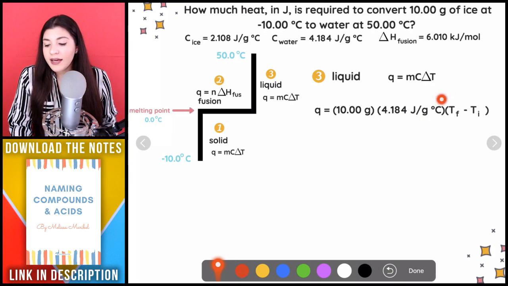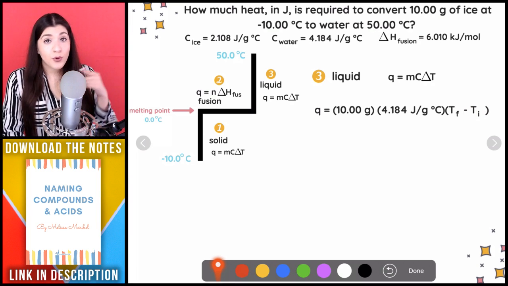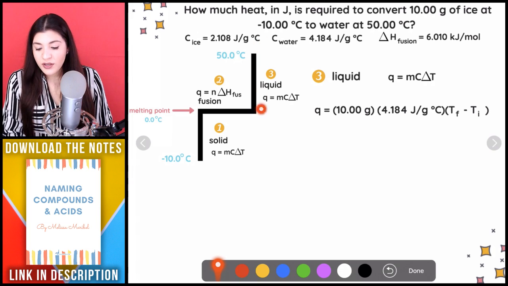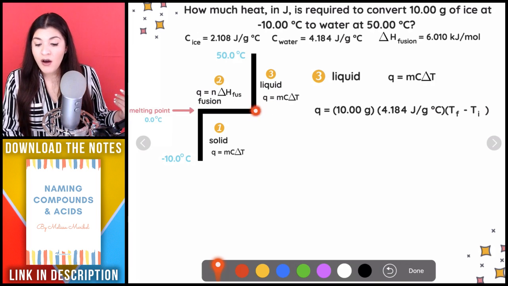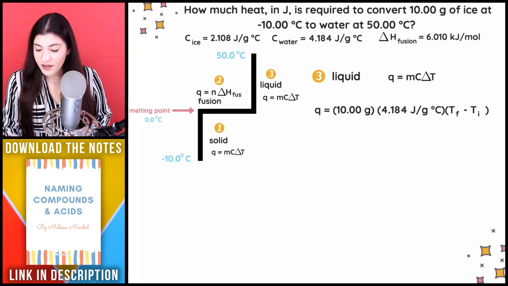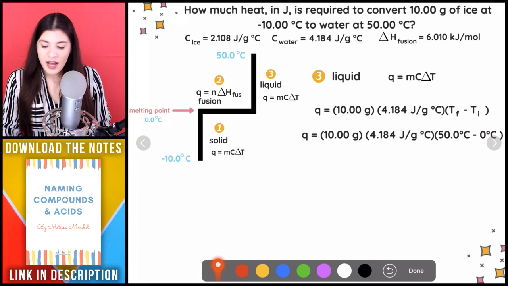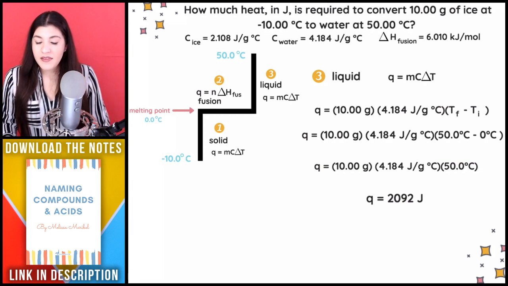And then once again, I'm going to plug in our T final and our T initial. So our final temperature, because we're going to a liquid, is going to be here at the 50. Our initial temperature isn't that negative 10, it's actually 0 because we're just looking at where we left off, right? We left off on fusion, which is right here, and we're just focusing on that vertical portion of our liquid. So our initial temperature would have actually been 0 and our final temperature would have been 50. So I'll plug that in. So final minus initial, which would be that 50 minus 0, which is really just 50. Then from there, we'll multiply straight across, and that would give us our joules.